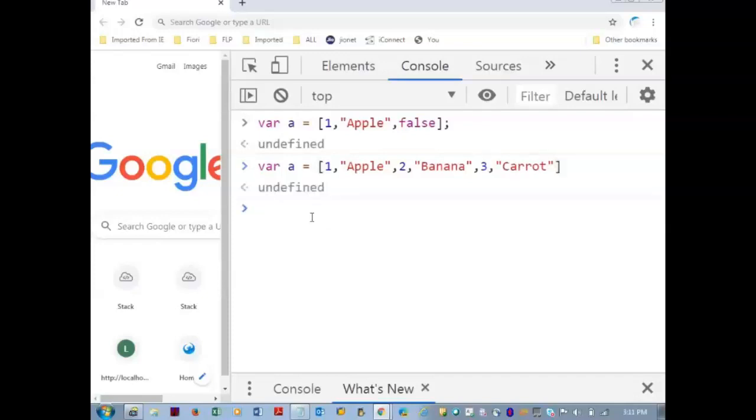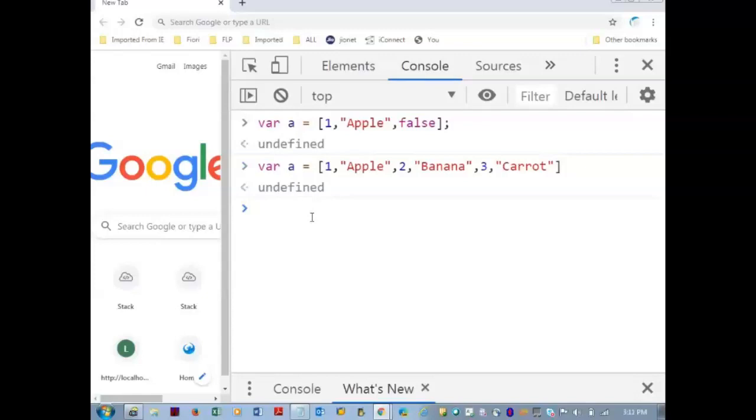This is the normal data which I am trying to store. So my main intention is that I want to access apple with 1, banana with 2 and carrot with 3.